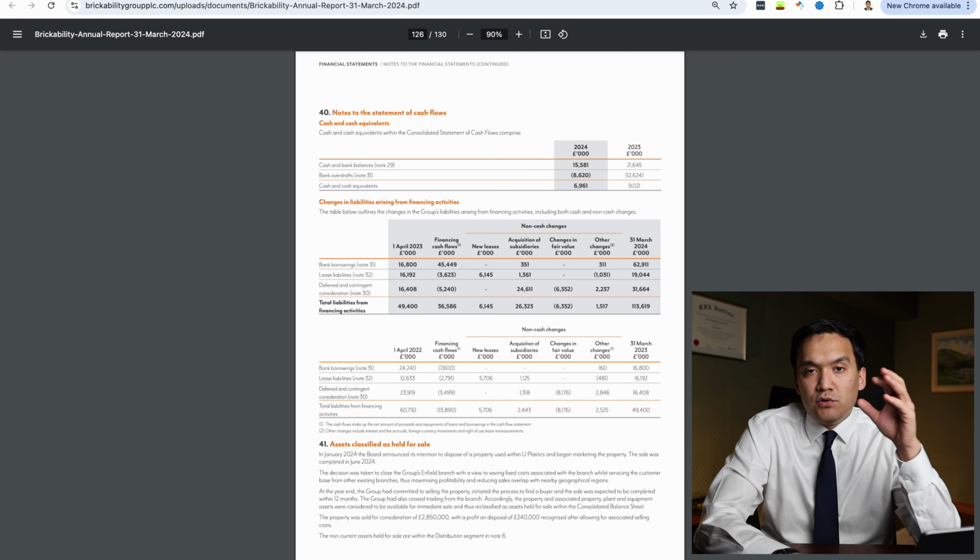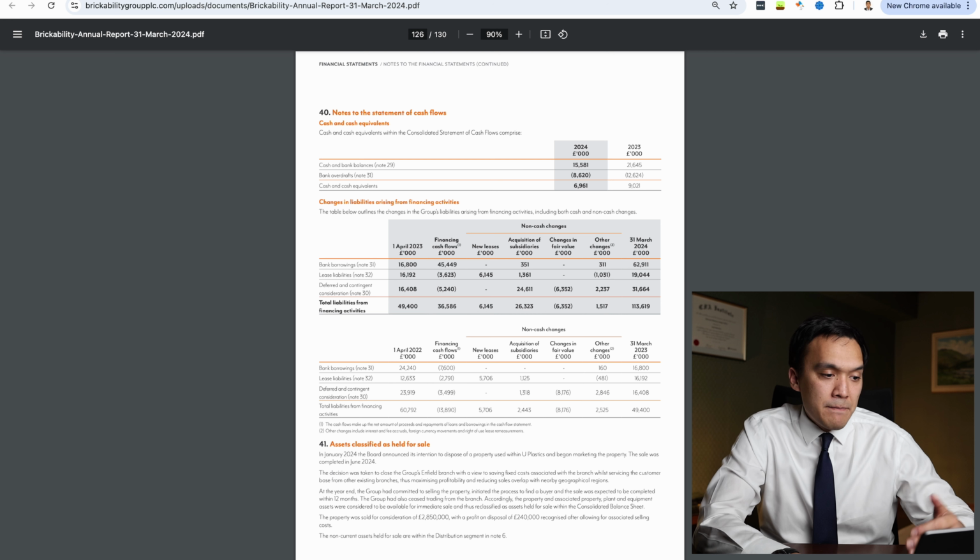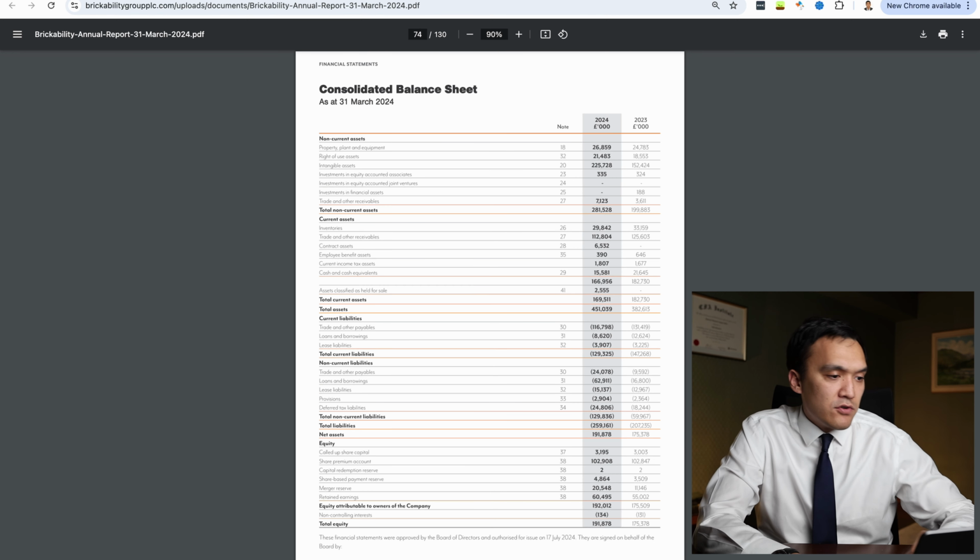In most cases, you would see cash and cash equivalents at the end of the cash flow statement equal to the cash and cash equivalents balance on the balance sheet. And if it is not equal, then you need to check why, just like we did here. So we go to our balance sheet on page 74.